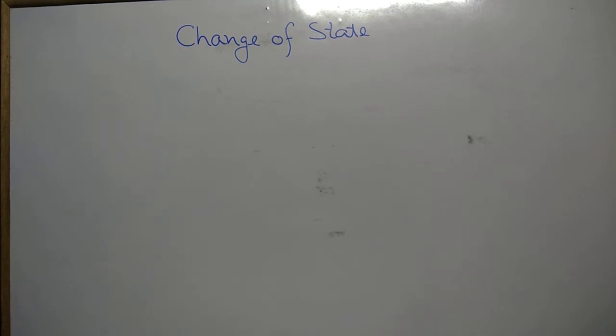Now, as we know, when heat energy is absorbed or given out by a substance, in addition to a rise or fall in temperature or change in dimension of the substance, its state may also change.